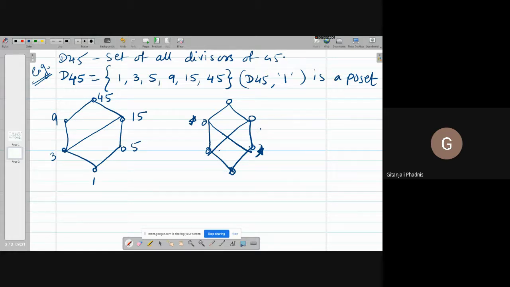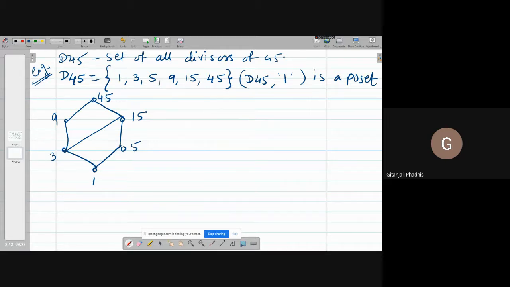That has to be unique, LUB and GLB, because I'm saying greatest. When I say greatest, superlative degree, it has to be unique. Here you are not getting such a structure. Now we will see how to construct the meet and join table. Can you say that meet and join of every pair of elements exists here?